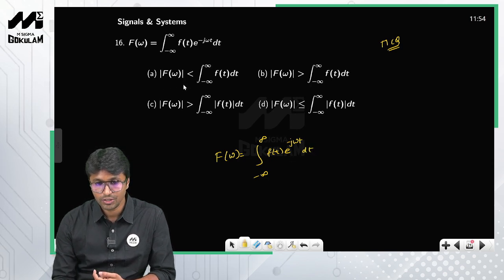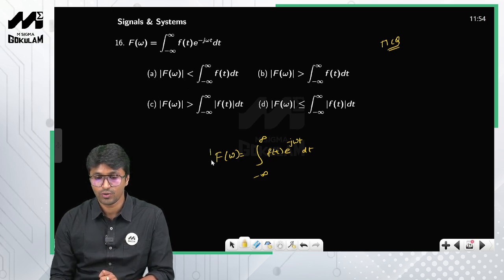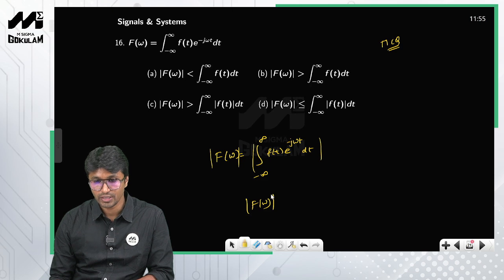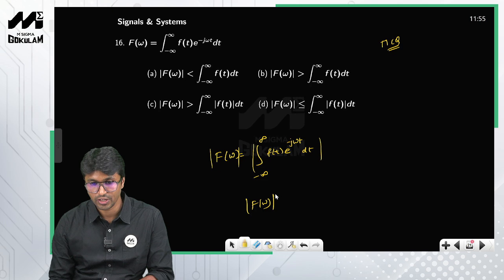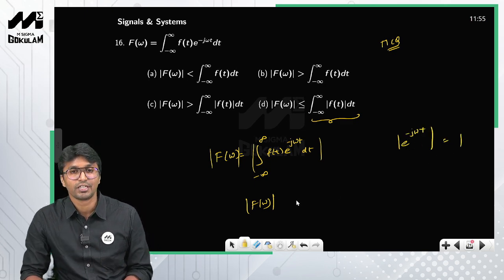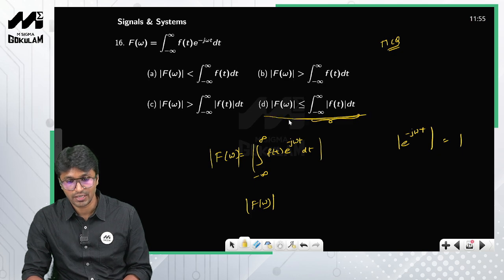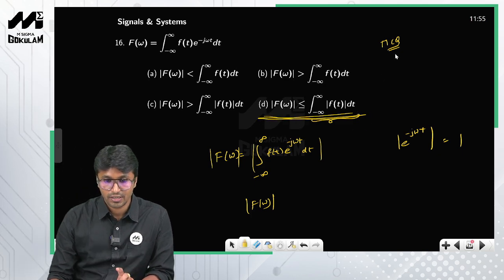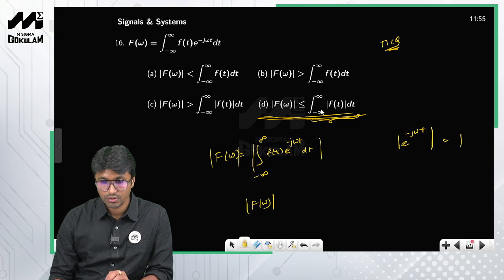He is asking you to find the condition for the existence of the Fourier transform, right? When you take the magnitude, what is it that you get? For F of omega to exist, what should be the condition? This should be a finite value, right? Therefore magnitude of F of omega should be less than or equal to this one, because the magnitude of the complex exponential e raised to minus j omega t is nothing but 1, right? So this is a correct answer. If this is an MCQ, this is a correct answer.